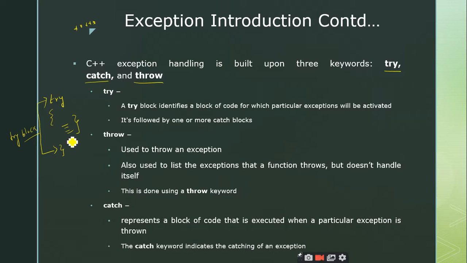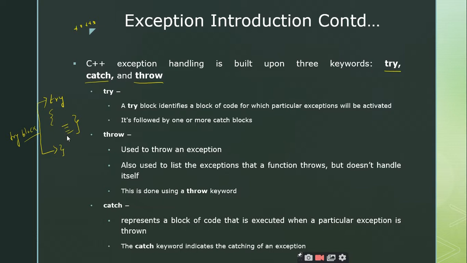We'll see with examples, but for now just remember that the try block is used to combine a set of statements, and out of all these statements there may be situations where an exception may arise. If you have any doubt that a particular situation may give rise to an exception, you just put that code inside the try block. That's what I want to say.